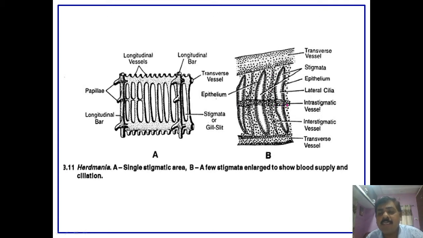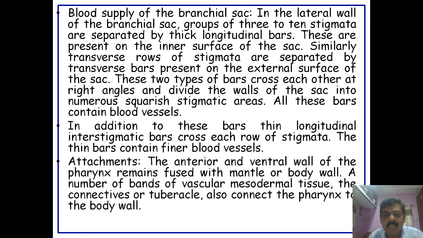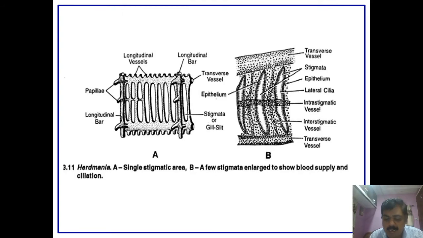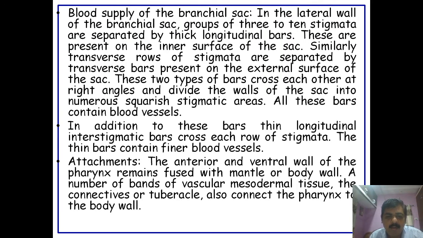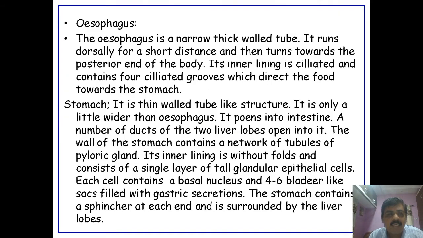These are called intrastigmatic blood vessels, and at the base there are the transverse blood vessels. These intrastigmatic blood vessels traverse or cross the interstigmatic blood vessel at 90 degrees, and these cross each other at right angles to each other. Then after this blood supply, the next it goes to the esophagus.